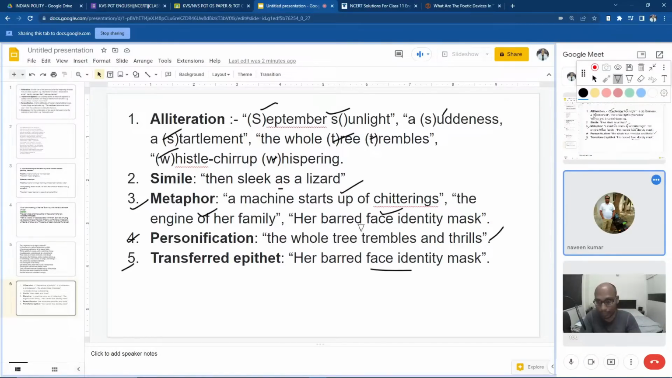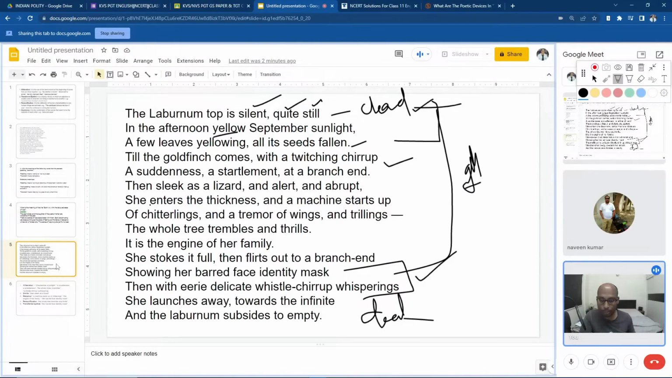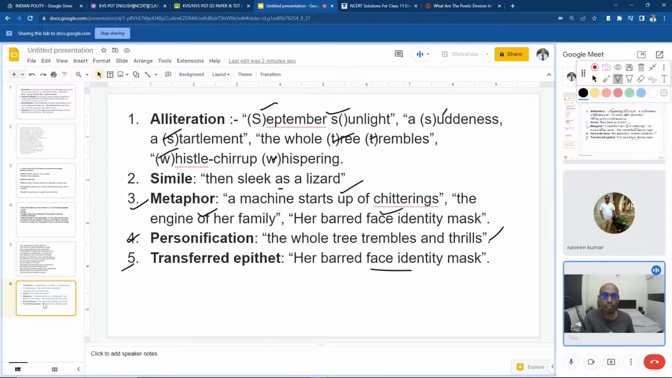Okay sir. So this is about the second poem, The Laburnum Top, and these are the important figures of speech used in this poem. Alliteration is there, simile is there, metaphor is there, personification is there, and transferred epithet is there. So transferred epithet is where we use one adjective, but it transfers the meaning to another one.